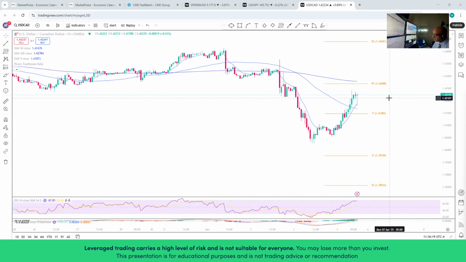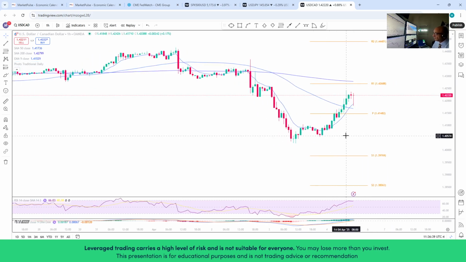And as we drill further down in time frames, we go to the 1 hour chart. We can see that price action broke above the daily pivot point and above 2 fast moving averages, and is approaching an intermediate moving average and a resistance level.